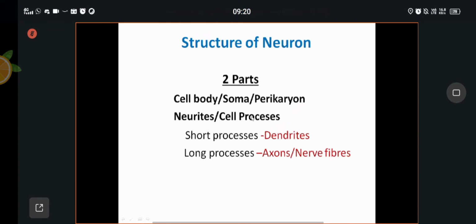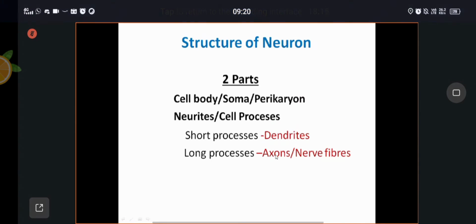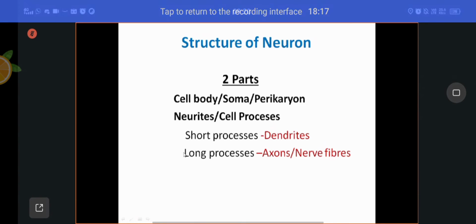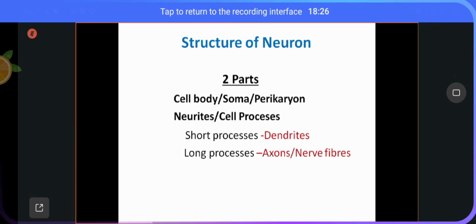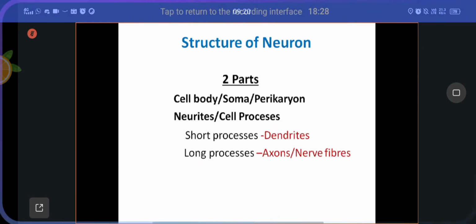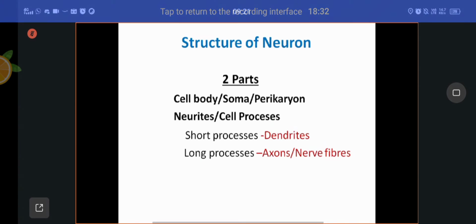The cell processes are of two types. Short processes are called dendrites. Only one long process, that is called the axon. If you take other neurons altogether, this long process is called the axon, nothing but a nerve fiber. Once again, I am telling you, axon or nerve fiber, both are the same. That you have to keep in mind. Nerve fiber is nothing but axon.